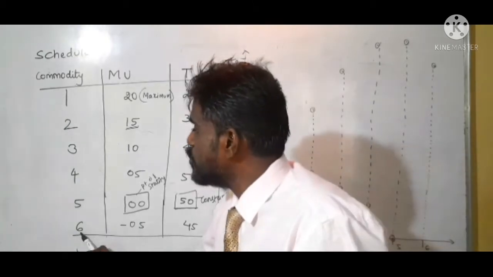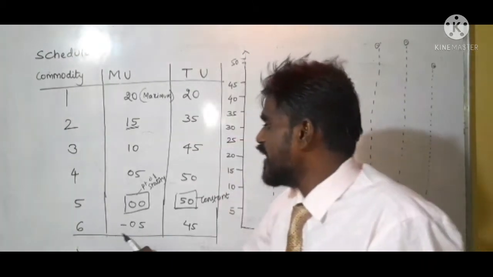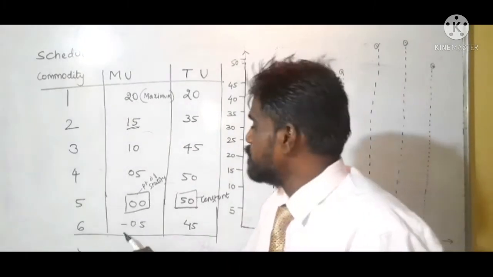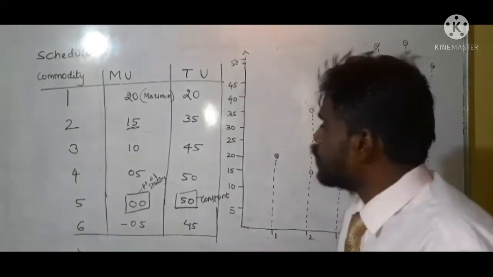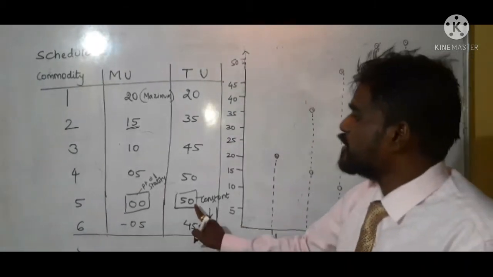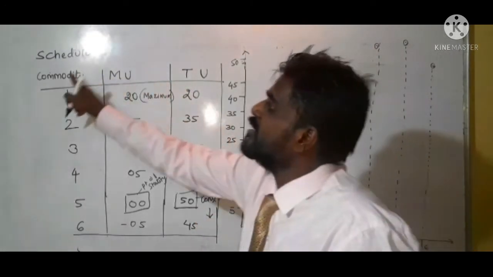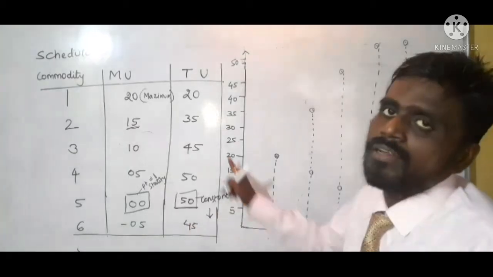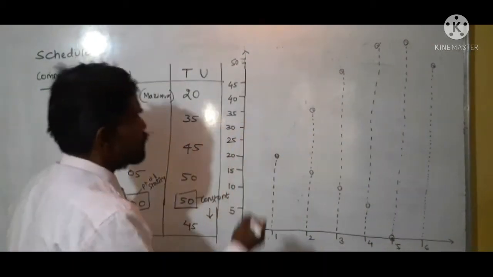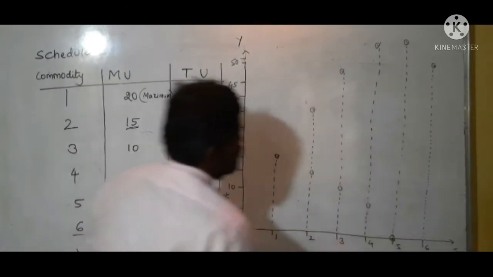When the consumer consumes the sixth unit of the product, he gains a negative satisfaction of 5, that is minus 5, and his total utility will come down from 50 to 45. So now you can plot these points on the graph. Here this is the y-axis and this is the x-axis.